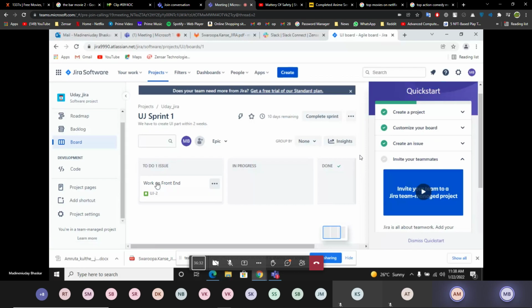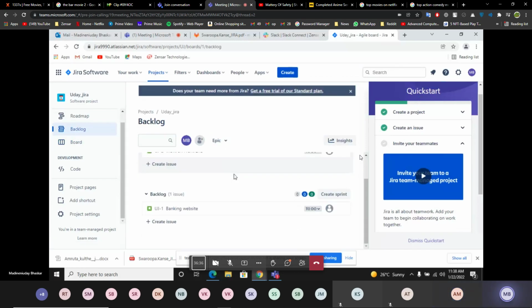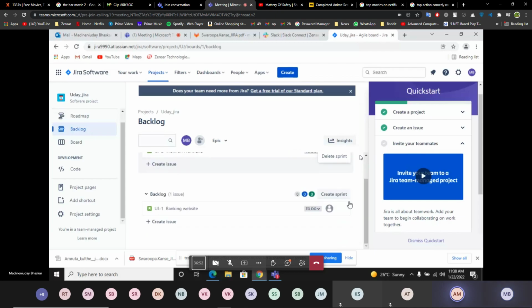Go to backlog once, and these three dots, touch once. This. Yeah. Okay. Go a little bit down. We have to create our workflow. Where is that option of workflow? Let me check once. Okay.